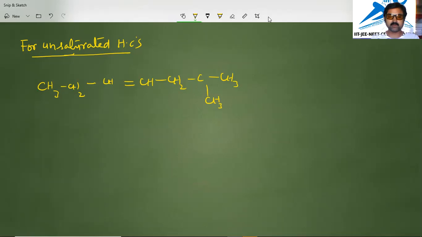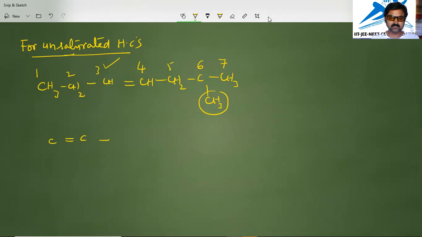Why? Because here numbering is written as 1, 2, 3, 4, 5, 6, 7. So this is the substituent, and the double bond is there here. But if you give numbering from the other side, this double bonded carbon will get number 4, but here the double bonded carbon gets number 3, that is correct.